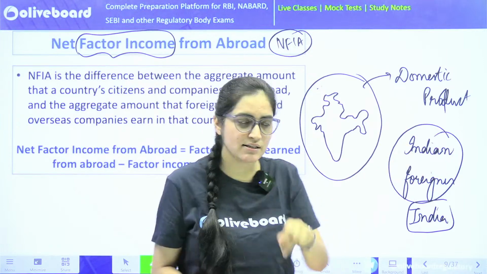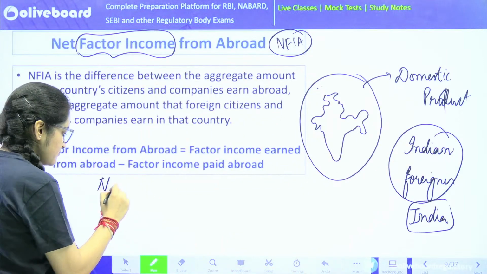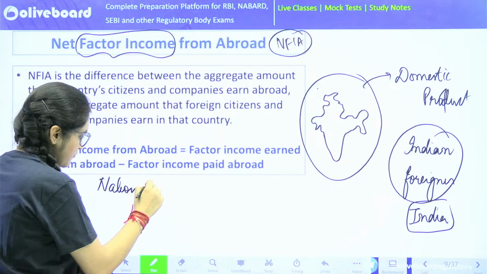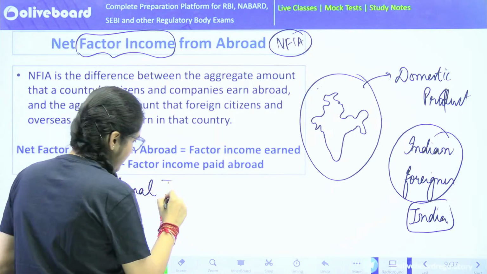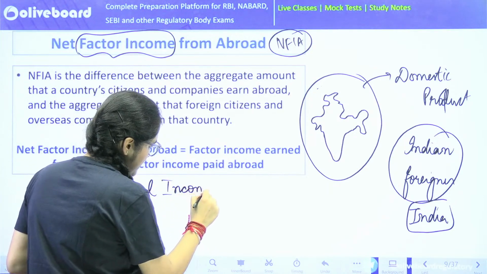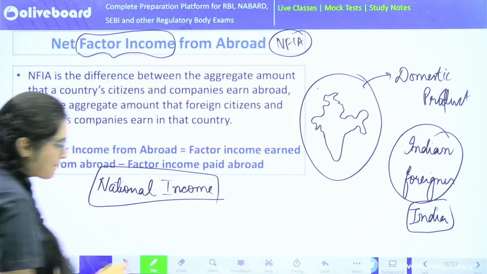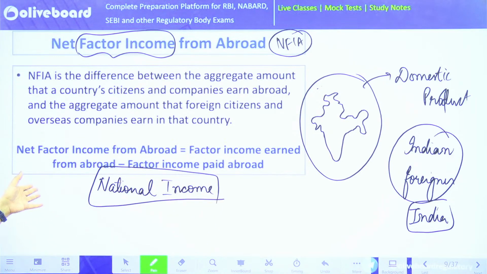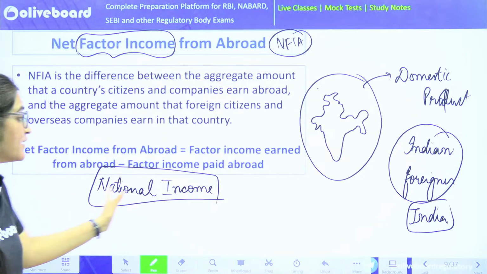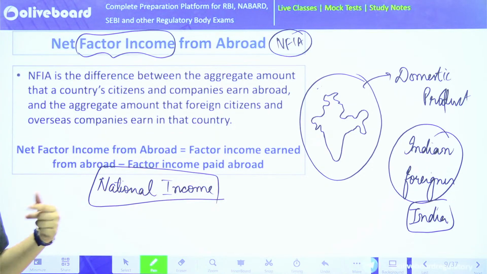The other thing is your national income. Whenever I say national income, as the name suggests, we are talking about nationals. Which nationals? Indian nationals.